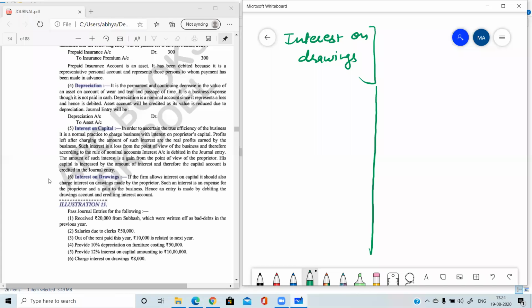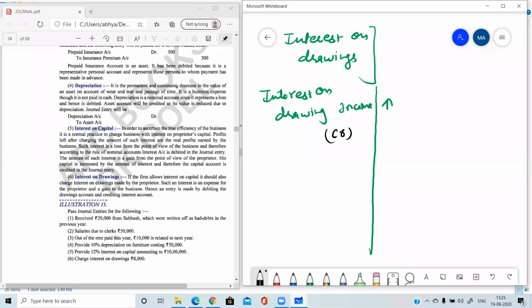So consider the business point of view. Interest on drawing is an income for the business or an expense for the business? Interest on drawing is received by the business from the businessman. So please consider, is it income or expense? Very good, Ankita. Yes, it's an income. So one account in this transaction will be interest on drawings. Very good everyone. It's income, and income is increasing. So whenever income increases, is it debited or credited? Yes, very good. So it will be credited.